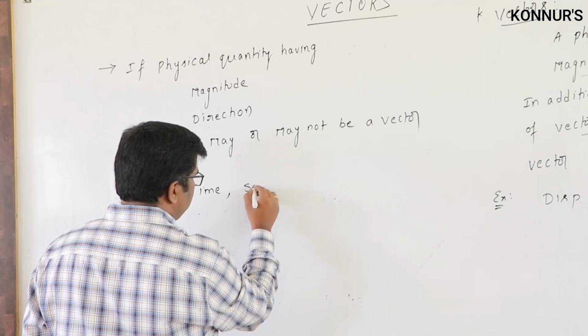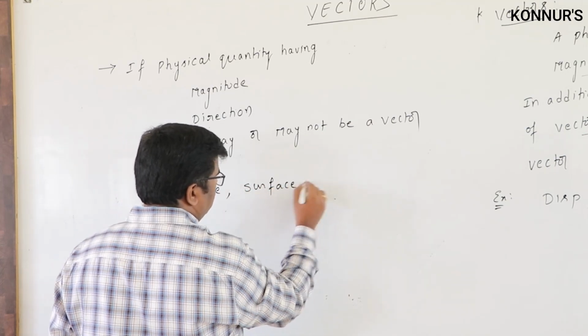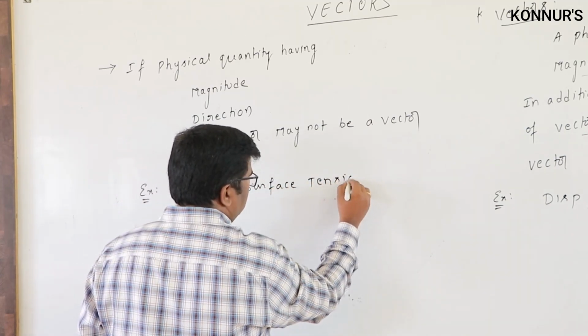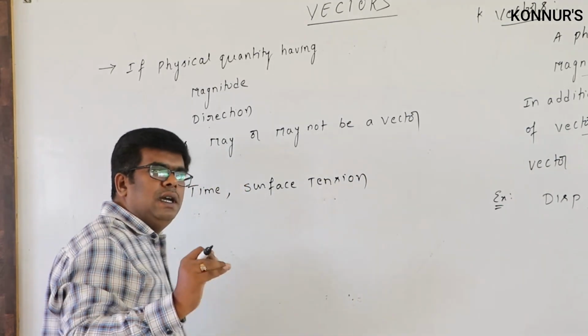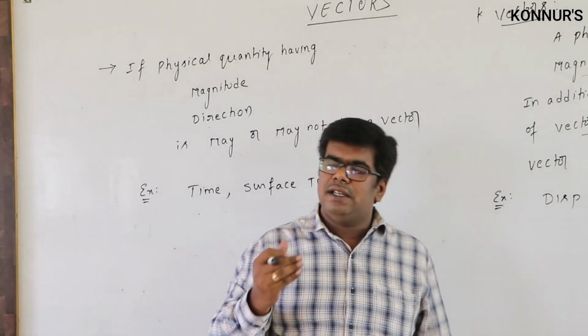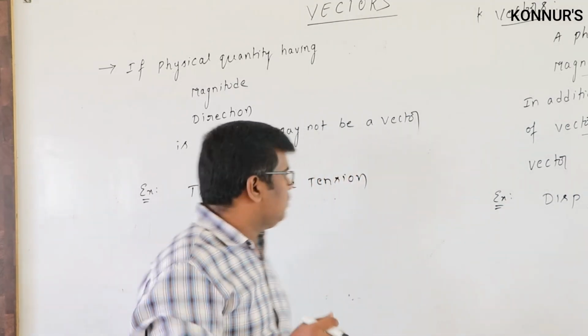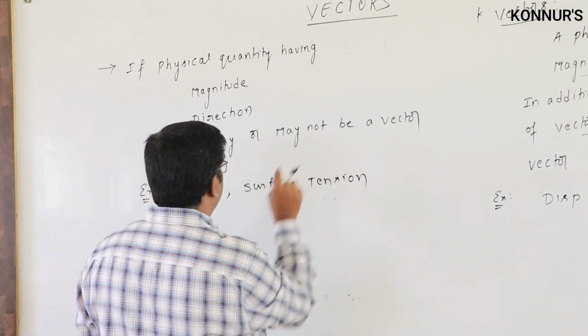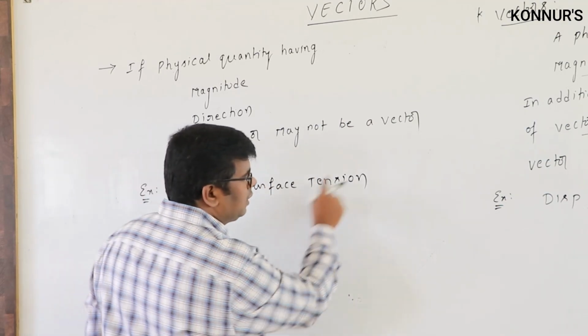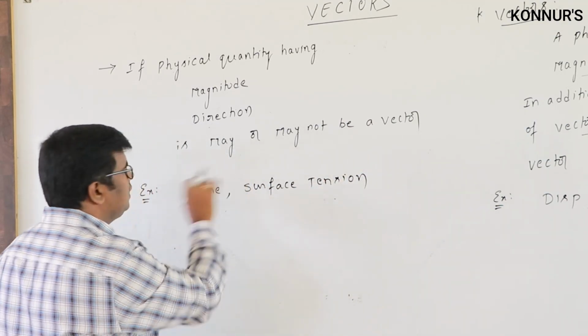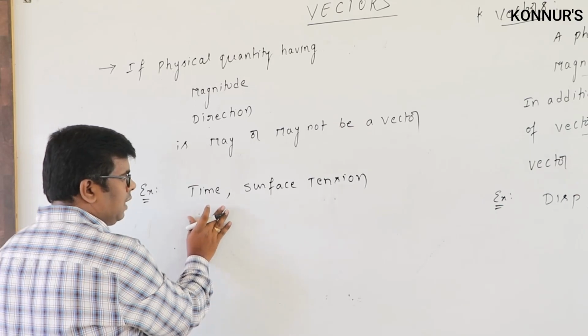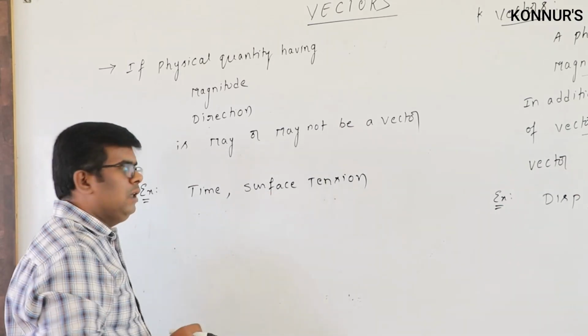Next, surface tension. It has magnitude, and its direction is also unique. It is always tangential to the surface of the liquid. So it does not obey the laws of vector addition. That is why it is not a vector; it comes under scalar only.